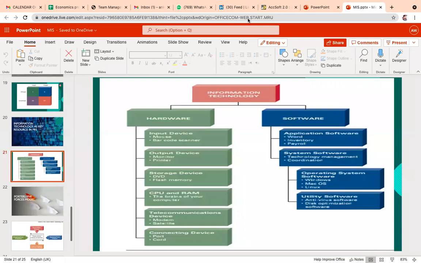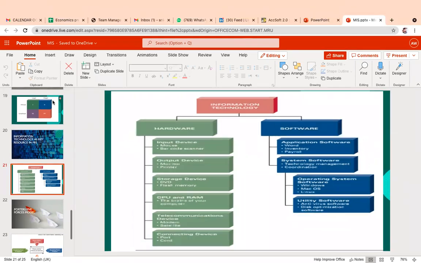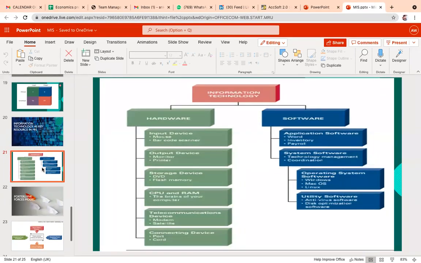The next part is your telecommunication devices. Whenever we want to send and receive information to or from another person or a different computer network, if you want to connect yourself, you need a modem, and the modem is one of the most important telecommunication devices to communicate with your close ones, your colleagues, or your organizational structures as well. The last part is the connecting devices.